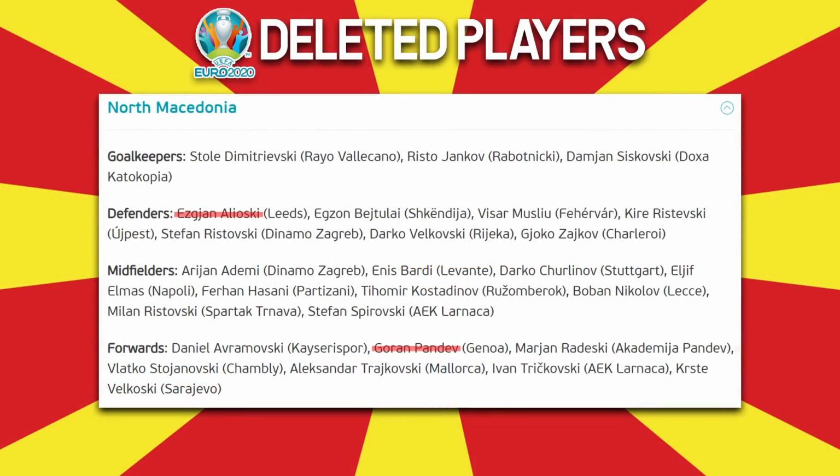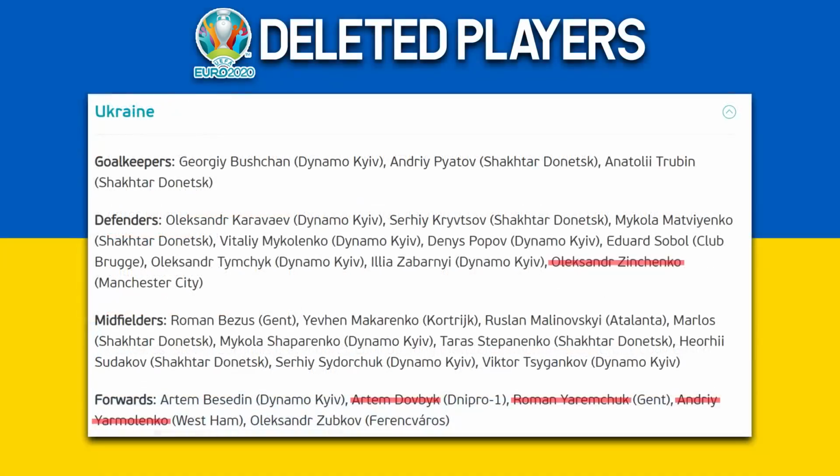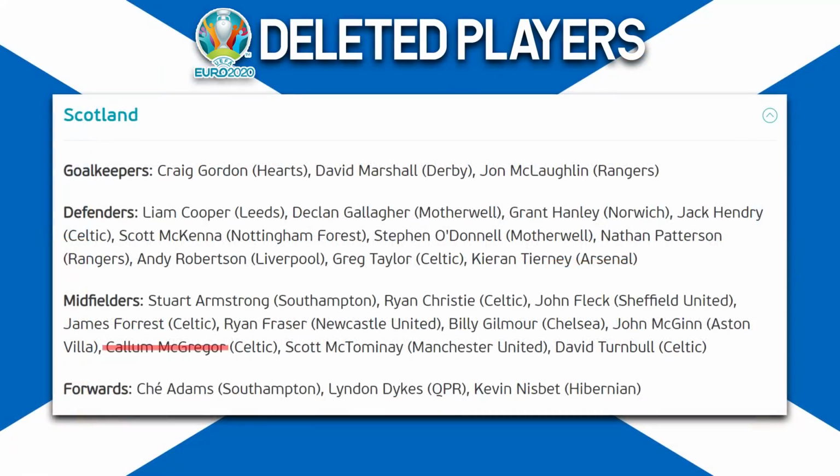North Macedonia, they are losing the absolute GOAT. This hurts my soul, but they are losing Pandev, as well as Alioski. The Netherlands are saying goodbye to Gini Wijnaldum, Weghorst, Dumfries, and Memphis Depay, the new Barcelona man. The Ukraine still kicking it, about to face England in the quarterfinals. They are losing Yarmolenko, Yaremchuk, Zinchenko, and Dovbyk. Scotland, they have the least damage in this experiment because they couldn't score a goal to save their lives. Only the 1 goal in Euro 2020, and they only lose McGregor.